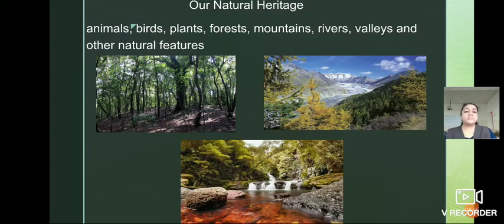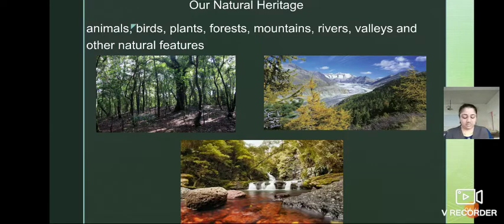So there are two types of heritage. The first one which we are going to see is our natural heritage. Natural, obviously my children, natural means all the things which are related to nature, just like animals, birds, plants, forest, mountains, rivers, valleys and other natural features. You can see the different pictures also on the screen. I have mentioned forest, mountains, valleys, rivers, waterfalls, greenery, birds, plants, everything. It includes our natural heritage.